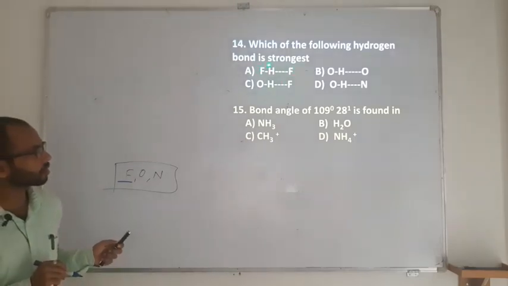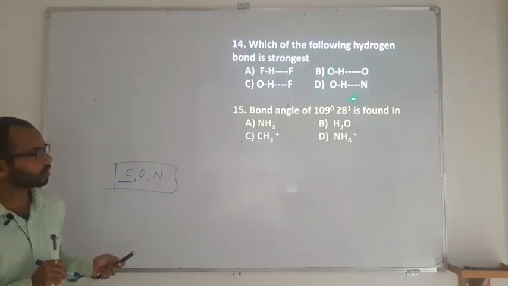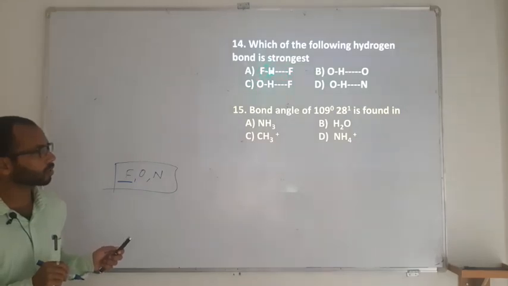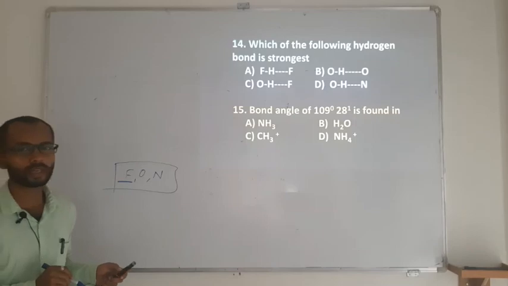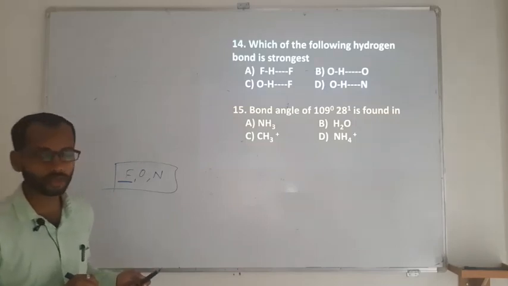So wherever there is an FHF, OHF, OHO and OHN. Here on both sides there is one fluorine, which means one fluorine is going to take maximum electron density from the hydrogen, making it most efficient, and the other is going to form an equal force of attraction. So A is going to be the right answer, having the strongest hydrogen bonding.